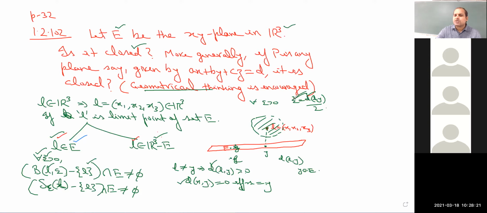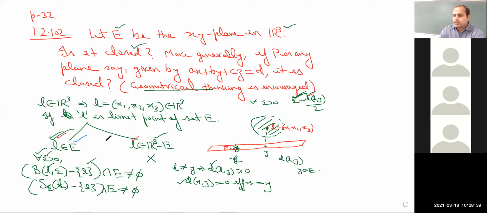So I can always construct at least one ball of this radius whose intersection with the set E is empty. This is the reason why none of the L belonging to R3 minus E is going to be its limit point. However, every L belonging to E is going to be its limit point.